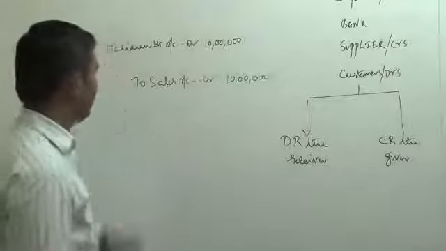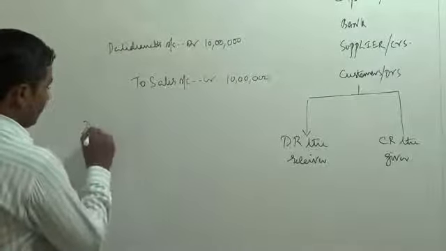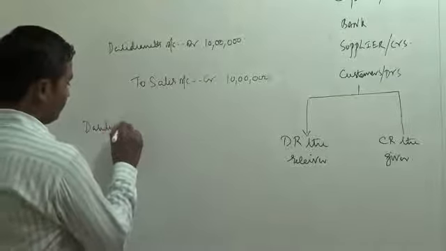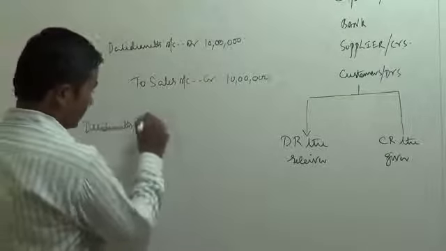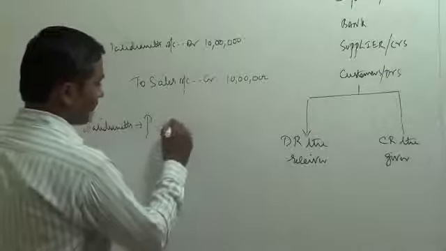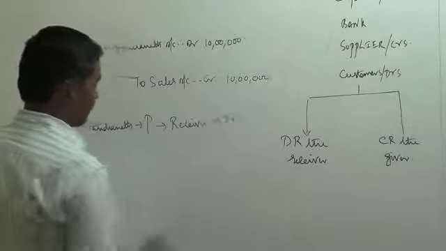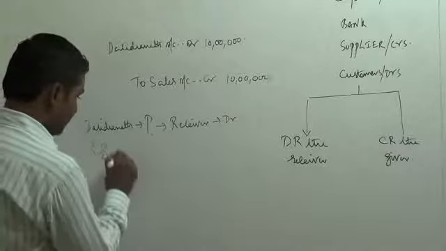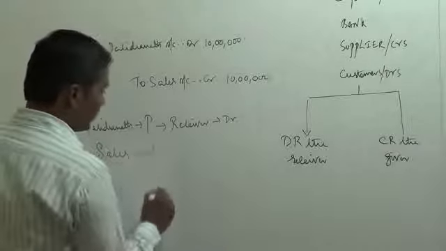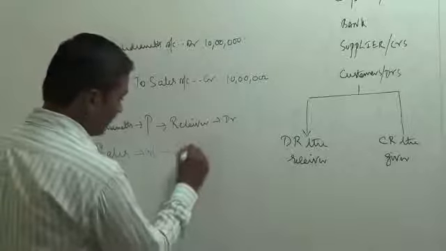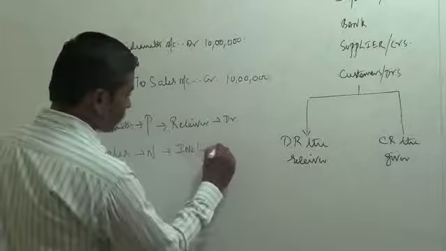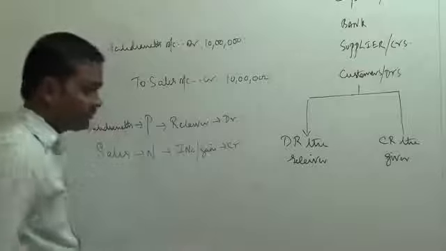So this is the entry. What is the logic? Daridranath, personal account, we have to remember him as a receiver. That is why his account is debited. Sales, it is a nominal account, income and gain, this account has to be credited.